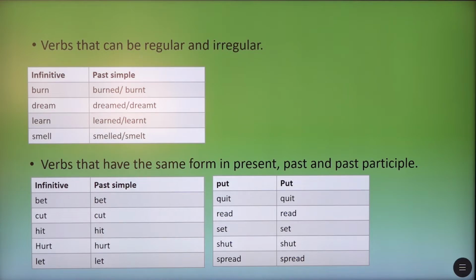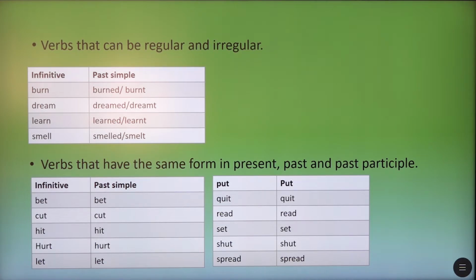Some of the verbs can be both regular and irregular, and you can see those verbs here. It's burn, dream, learn, and smell. They can end in ed as regular ones, or in t as irregular ones. Burn, burned, or burnt. Dream, dreamed, or dreamt. Learn, learned, or learnt. Smell, smelled, or smelt.